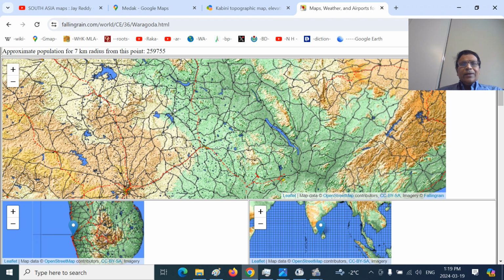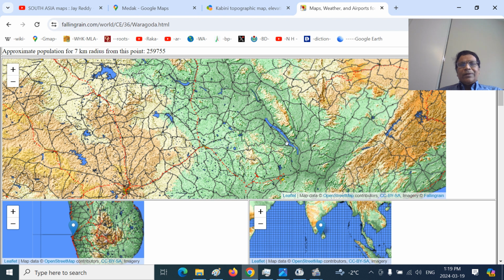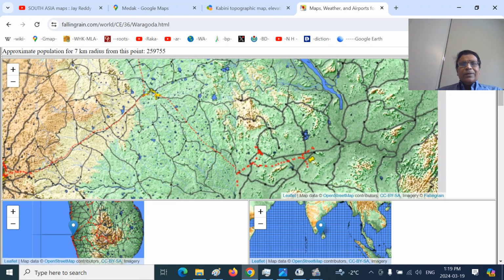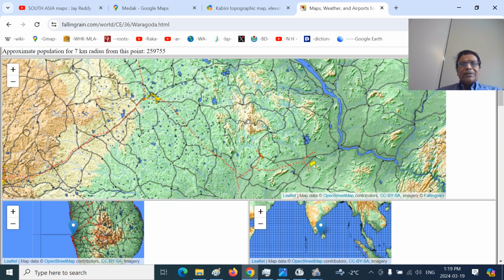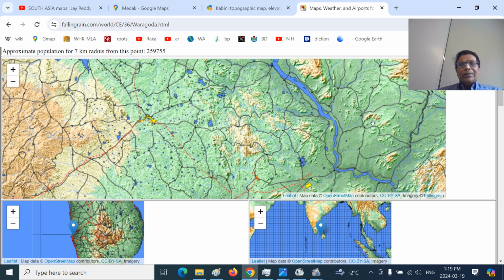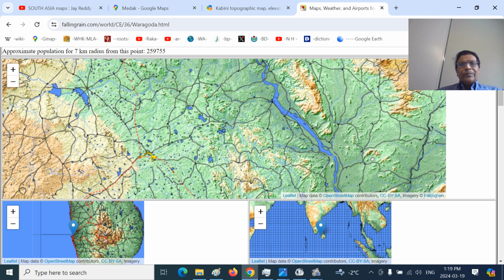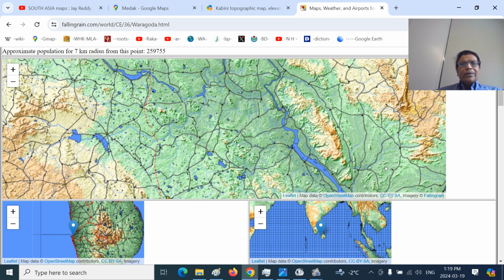Historically, if you come to the Godavari Valley, Bhadrachalam will be somewhere here. The Albaka mountains you can see here, and this is the Malavara mountains, this is the Pakala mountains. You can see the Kinnerasani River Valley near Bhadrachalam, Burgampahad, that joins the Godavari River.